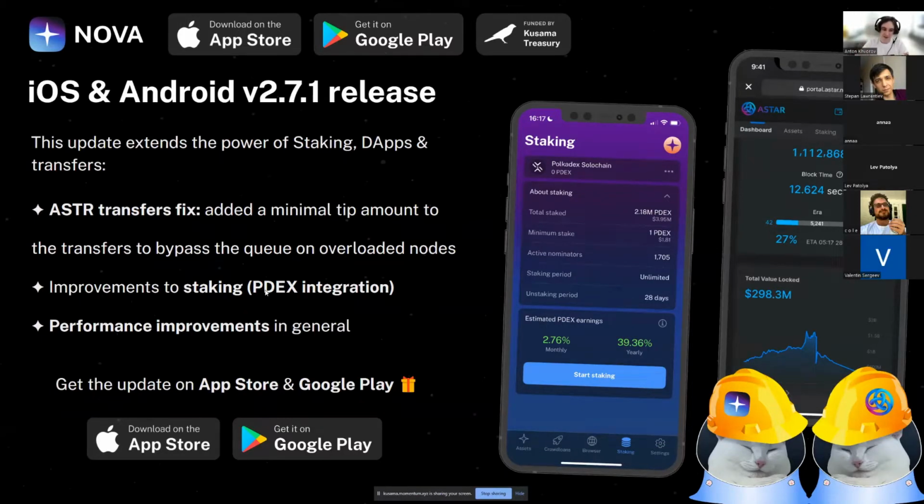In addition to all these Astar fixes, we have also worked with the Polkadot team to provide the option for Polkadot staking natively using Nova. So now you finally have a new option on our staking tab for another token to stake. Feel free to use it and let us know what you think. Overall, we also tuned the performance a little bit, so now the app works faster than before. Feel free to download this update from the App Store and Google Play and let us know what you think.